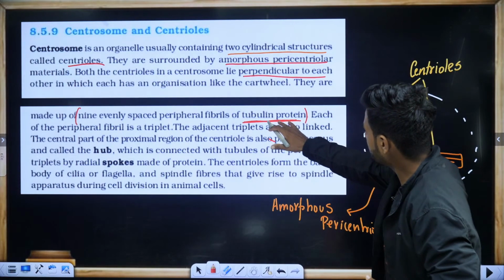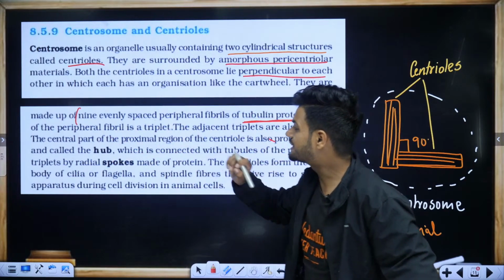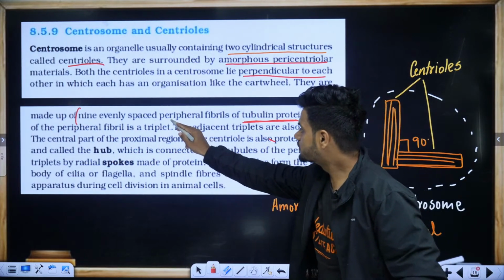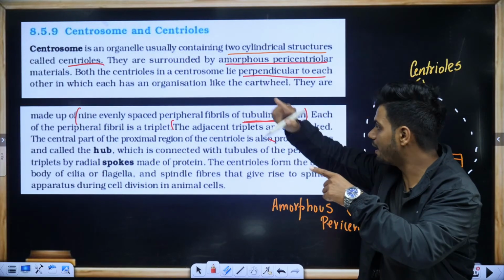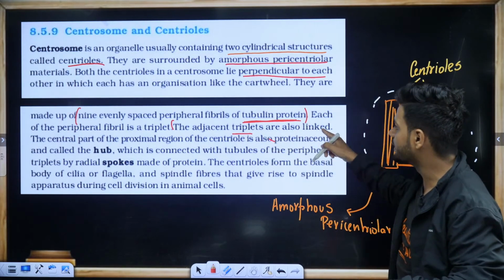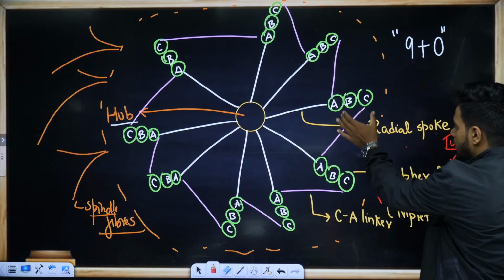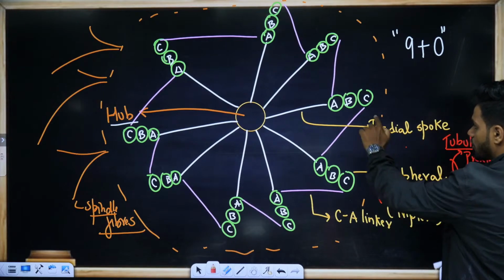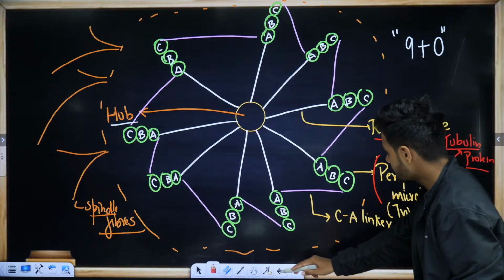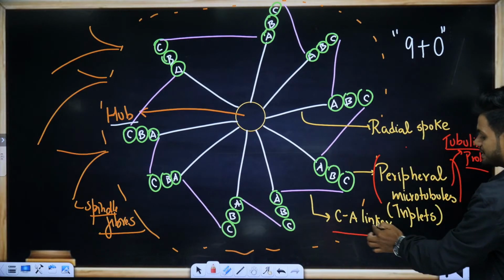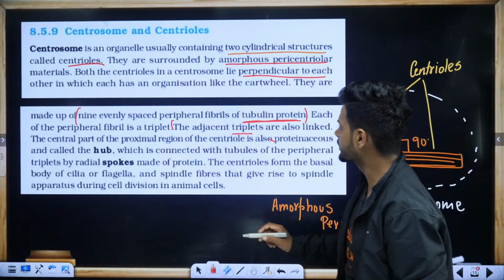See, triplets of protein. Each peripheral fibril is a triplet. The adjacent triplets are also linked. Adjacent microtubules are linked, not with radial spoke, but with the help of C-A linker.